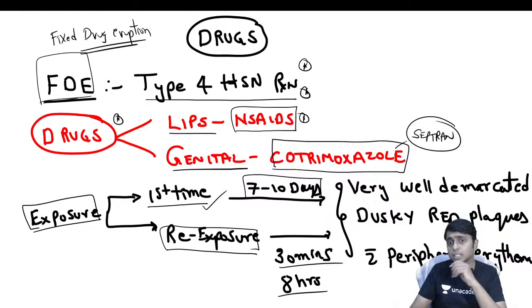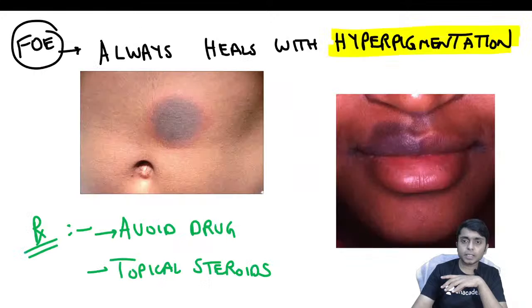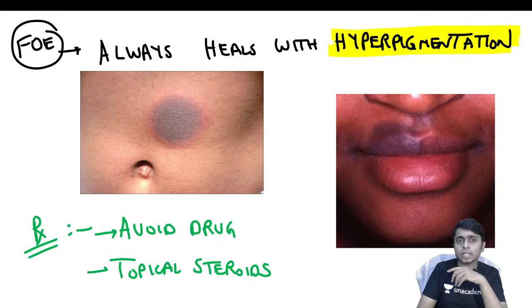And how are the lesions going to be present? They are very well demarcated dusky red blocks with peripheral erythema. So we will see the picture here. Here you are able to see a central dusky red block, and the periphery is showing a very active border, that is, erythema. So this is the characteristic of the lesions of fixed drug eruption. Here you are able to see near the umbilicus, and here you are able to see over the lips.